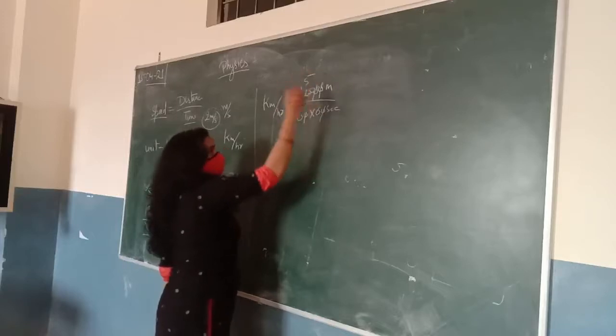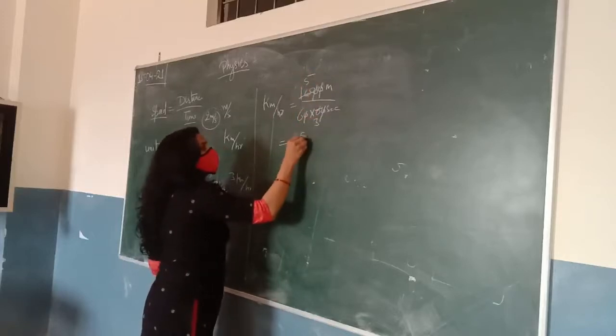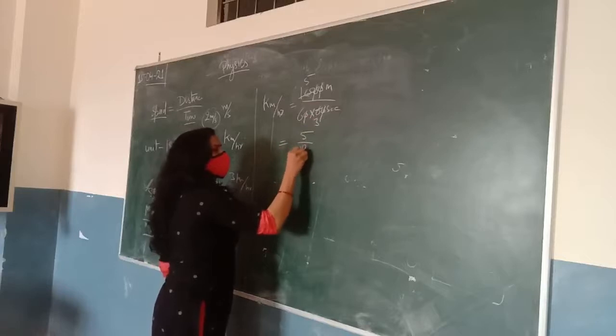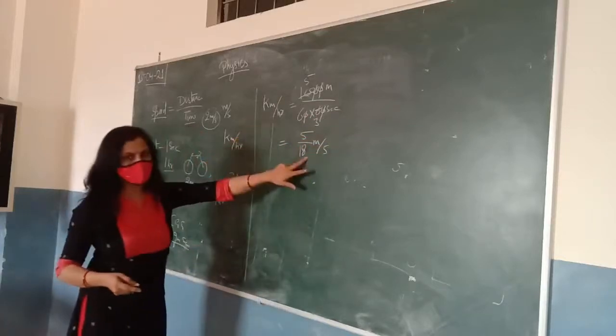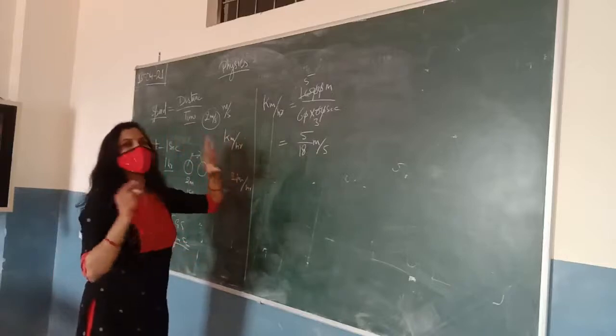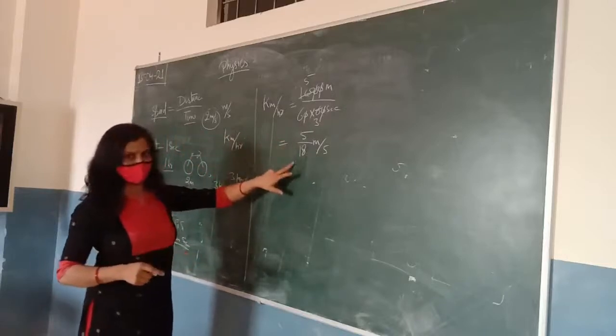2 5s are 10 and 2 3s are 6. So it means 5/18. So simply, if you want to convert kilometer per hour into meter per second, you will multiply the value by 5/18.